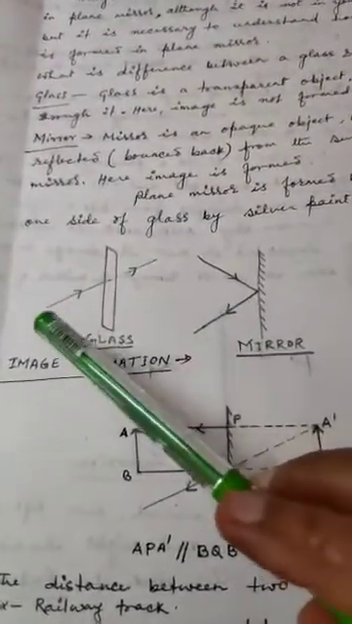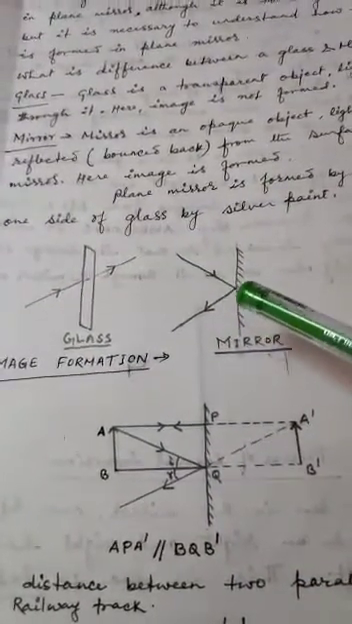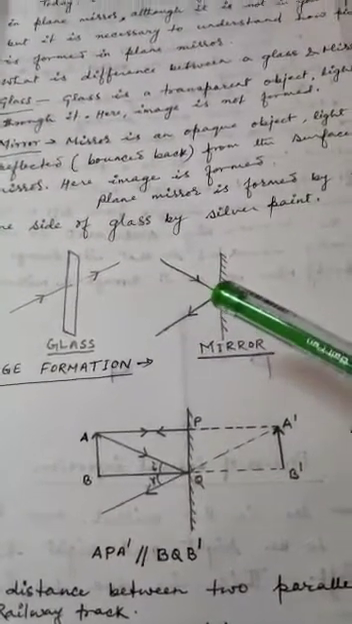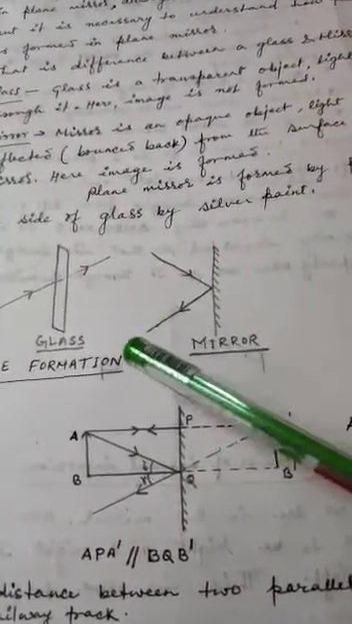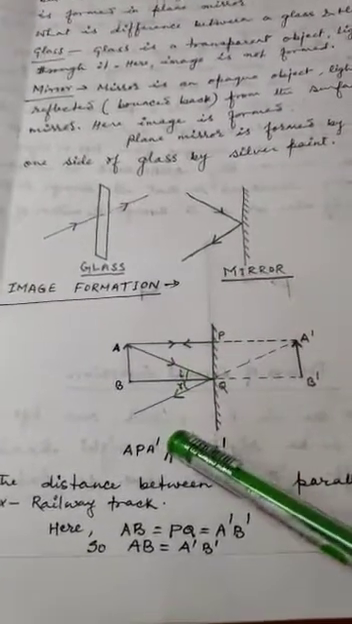In glass, rays pass through it. In mirror, rays get reflected, which means when it strikes the mirror, it hits the mirror, it bounces back. Now, how is image formed in plane mirror?